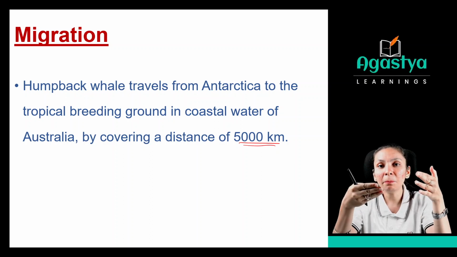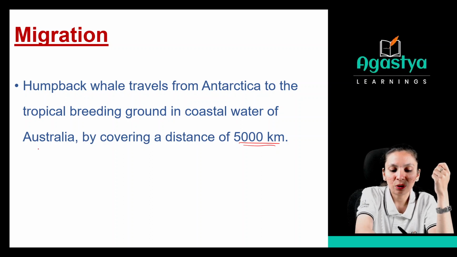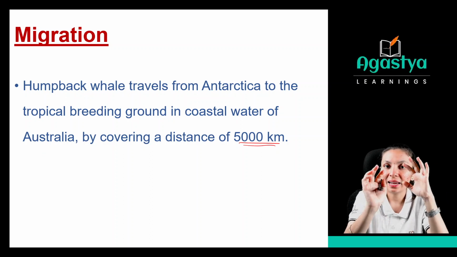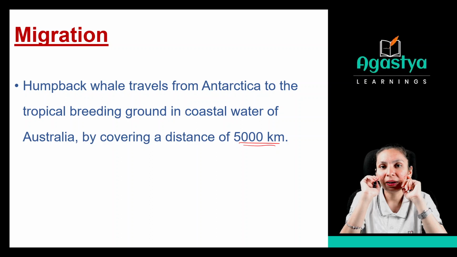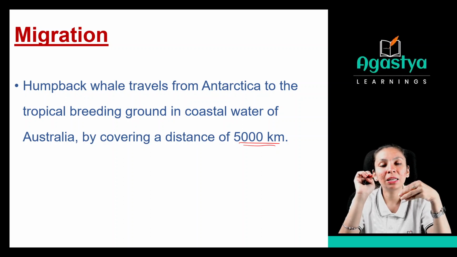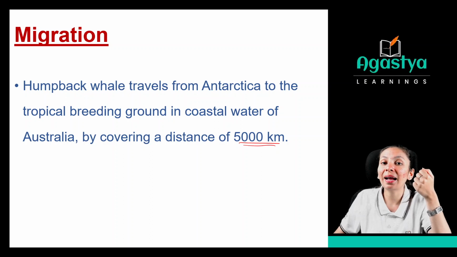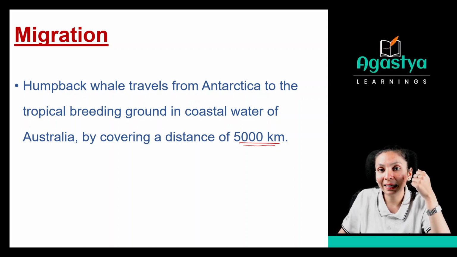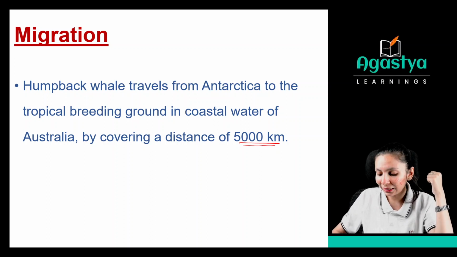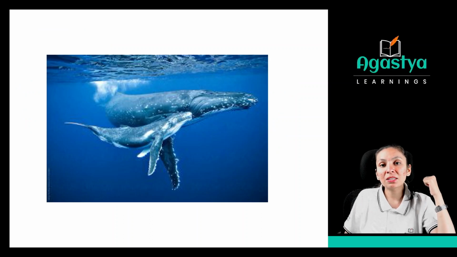So for the purpose of breeding and reproduction, they will go to the coastal water of Australia and give birth there. They will reproduce by covering a distance of 5,000 kilometers. See, this is a humpback whale going to the Australian region from the Antarctic region, right?